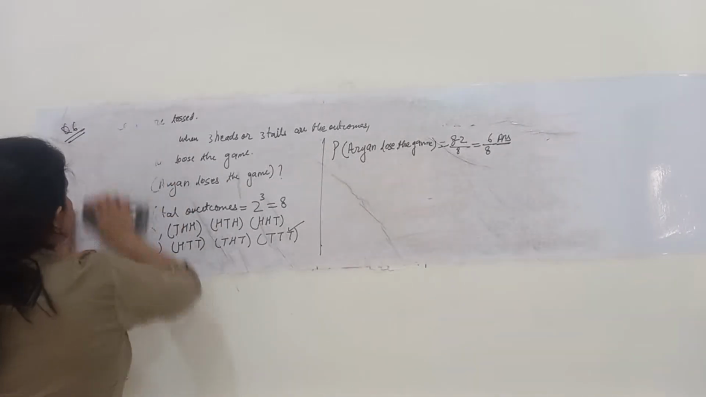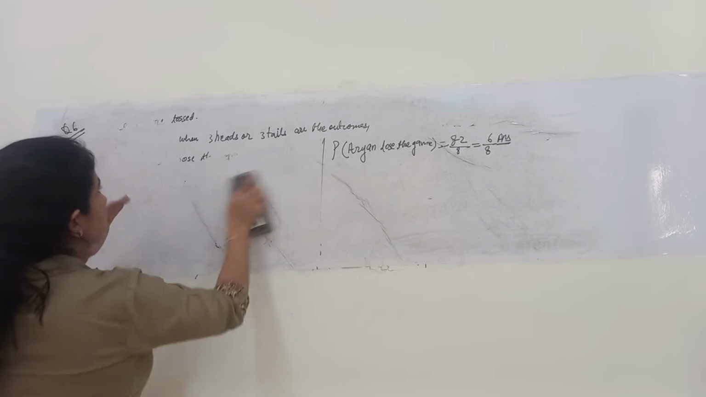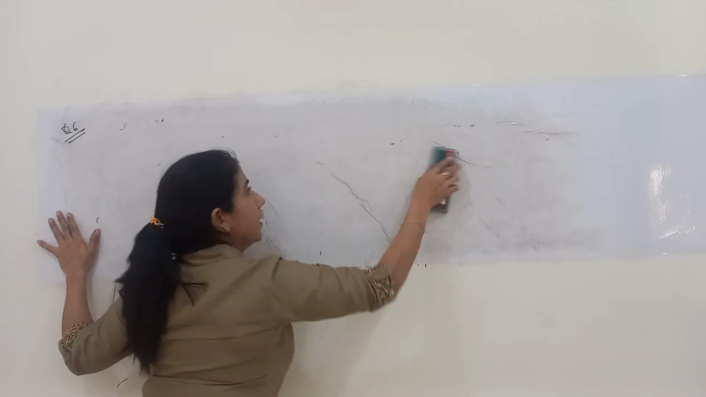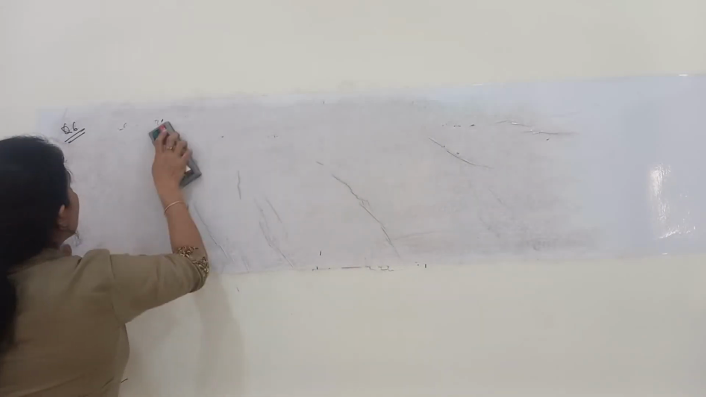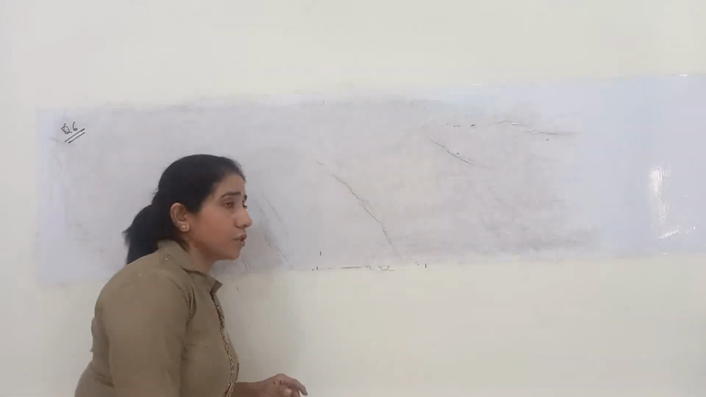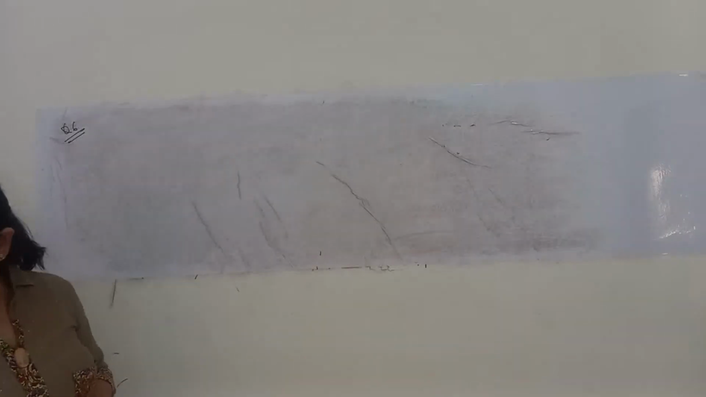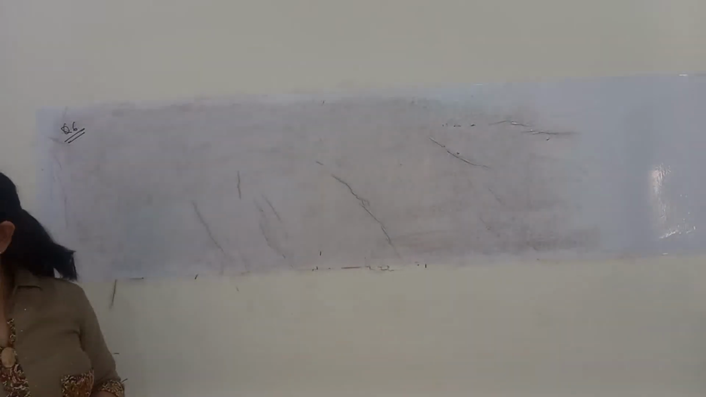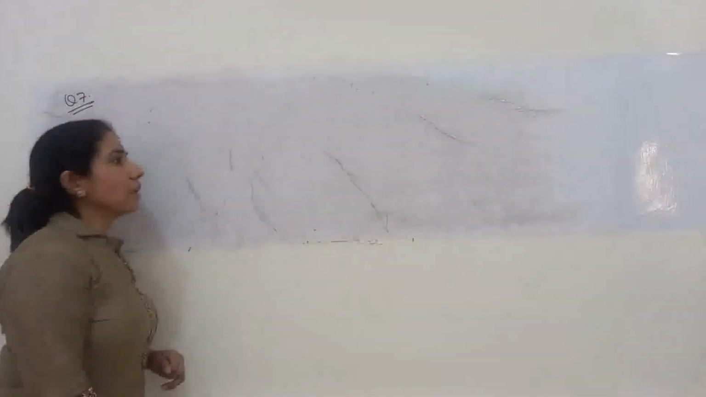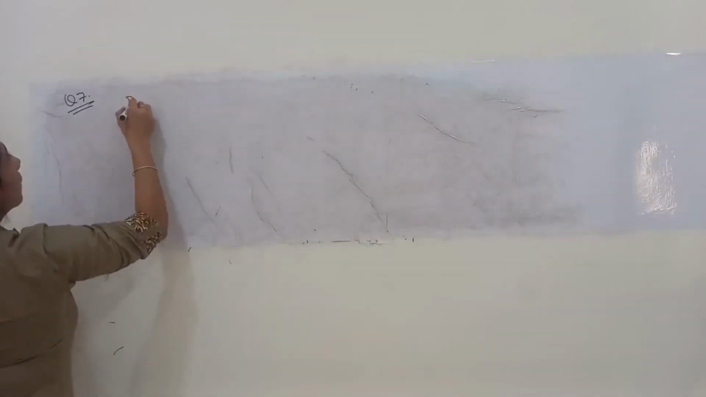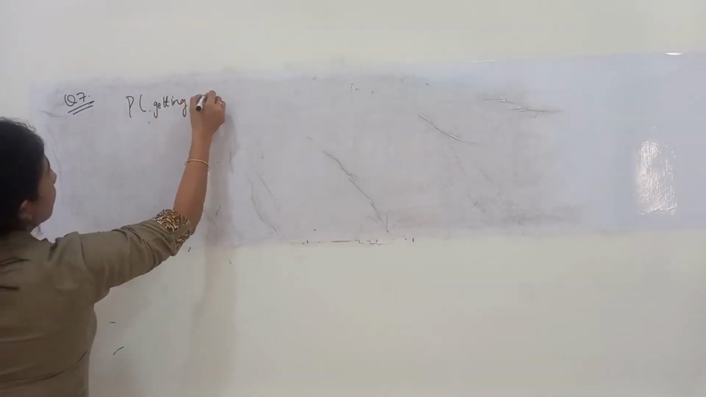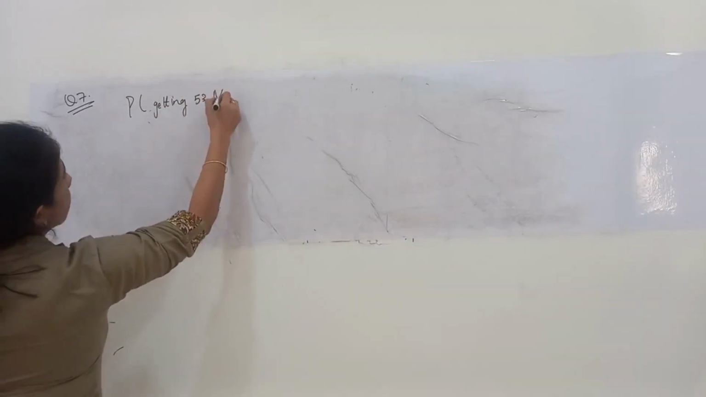Switching on to the next question, students. Question number 7. In probability, generally students, we have very little calculation. It is more of the logical part that we have to understand. Once the logic is clear, the question won't take much time. Okay, question number 7. What is it saying? What is the probability of getting 53 Mondays in a leap year?